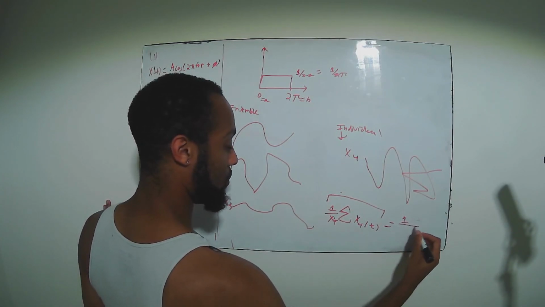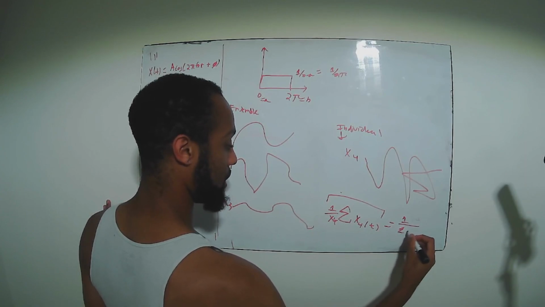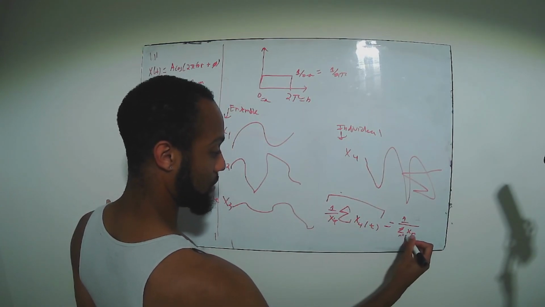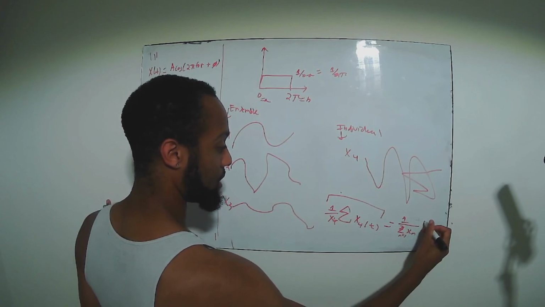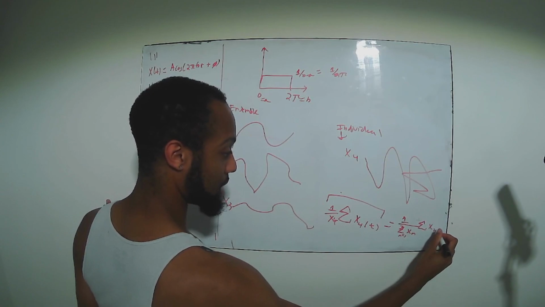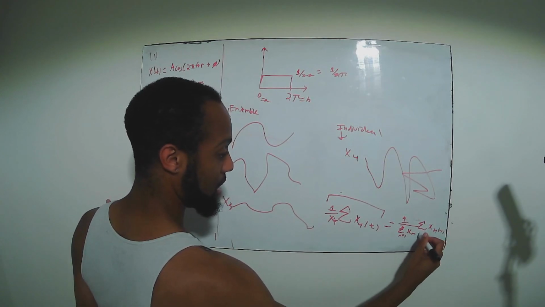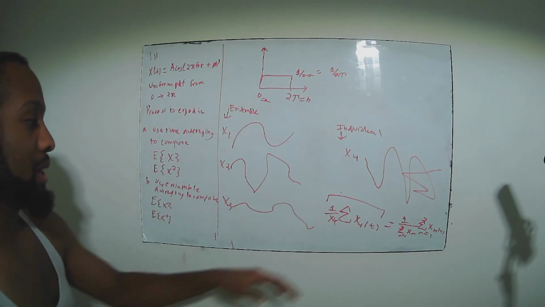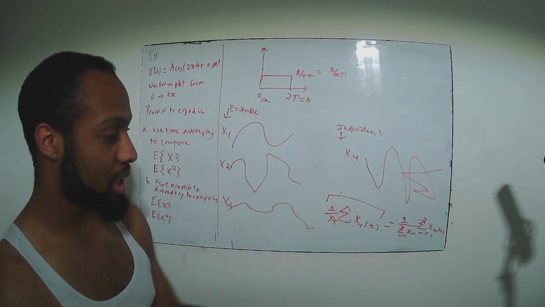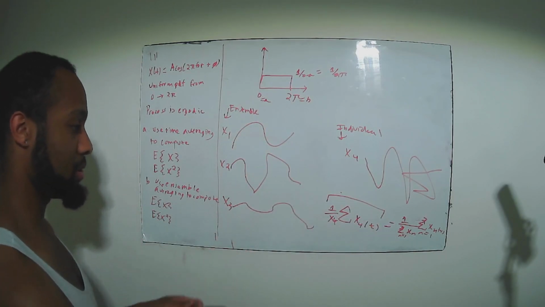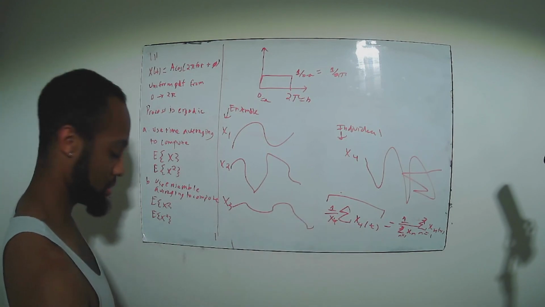So we have 1 over the summation of all the x's. So x of n of t, where n goes from 1 to 3, adding up all of their motions as well. And so you can see here that the average of one person's motion equals the average of the motions of every person in this group. And so that's what it means for a system to be ergodic, when it satisfies this condition.